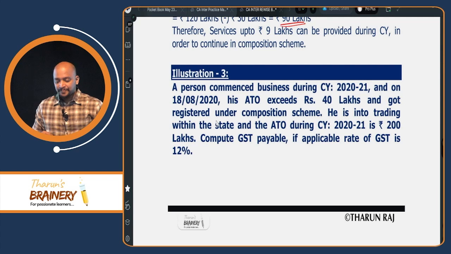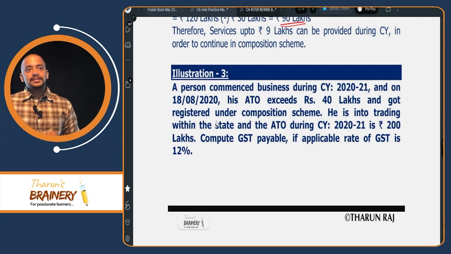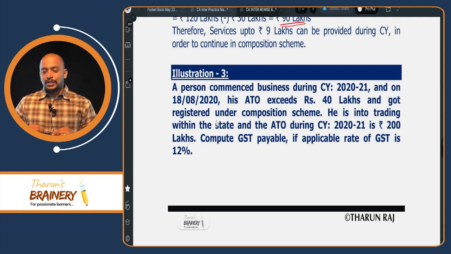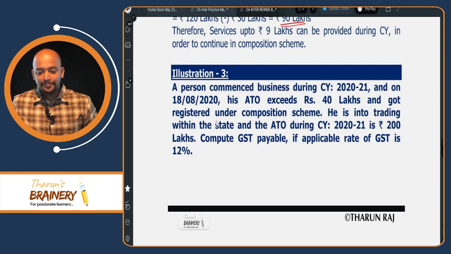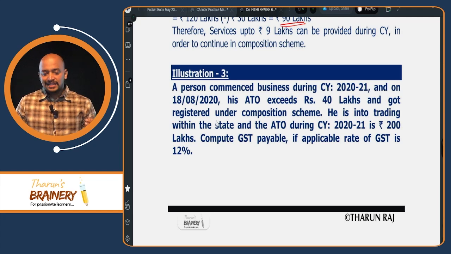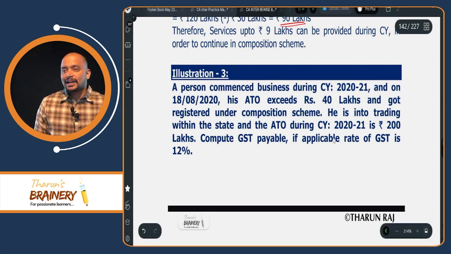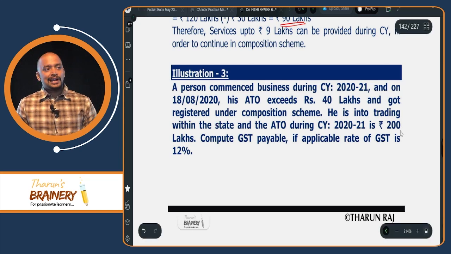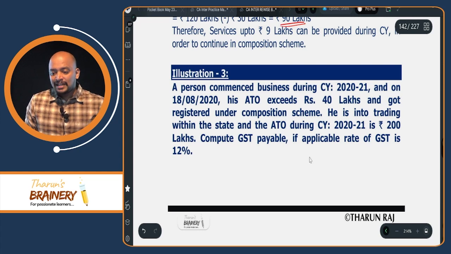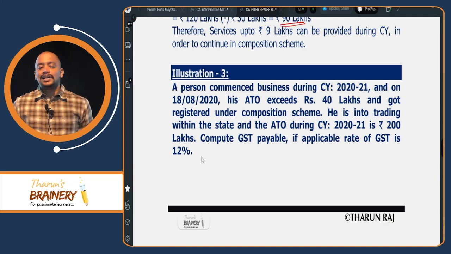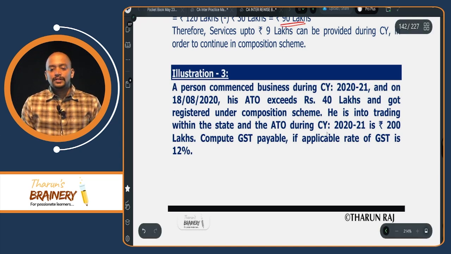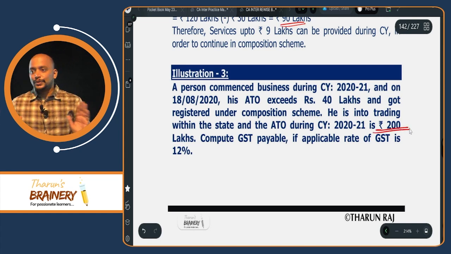Then illustration 3. A person commenced business during current year 2020-21 and on 18/8/2020 his aggregate turnover exceeds 40 lakhs and got registered under composition scheme. He is into trading within the state and the aggregate turnover during current year 2021 is 200 lakhs. Compute GST payable if applicable rate of GST is 12%. What is the total turnover during the current year? Total turnover during the current year, 200 lakhs.